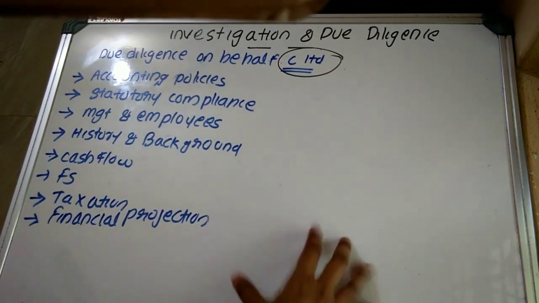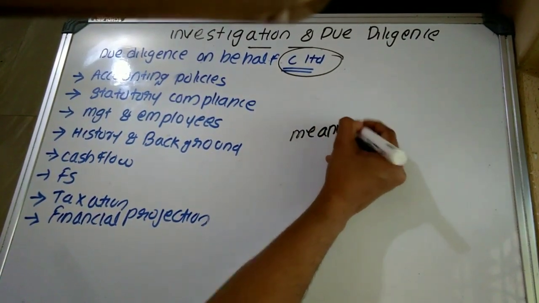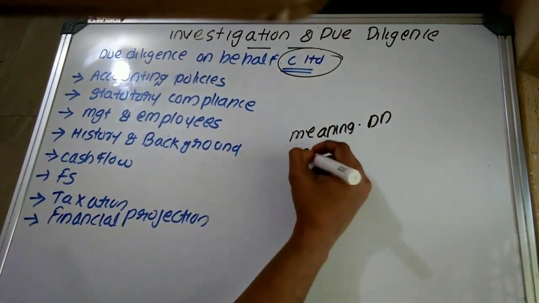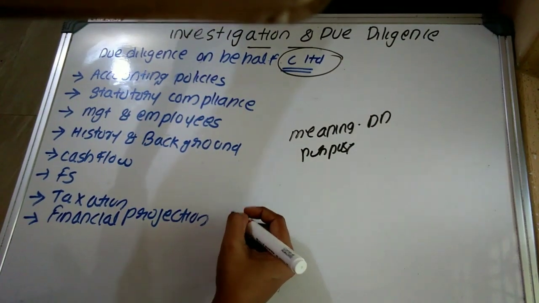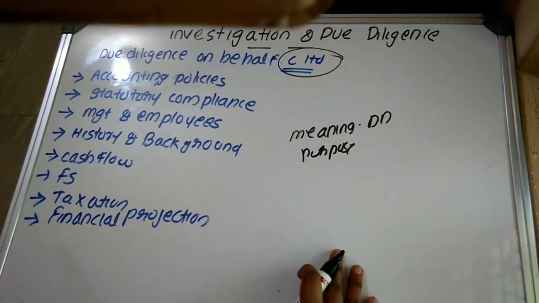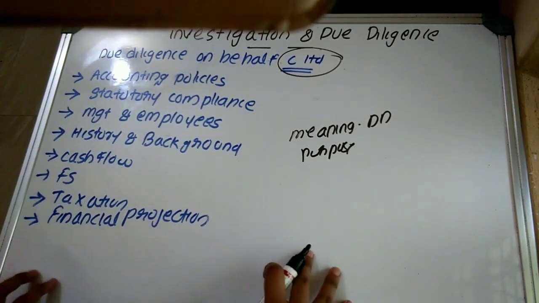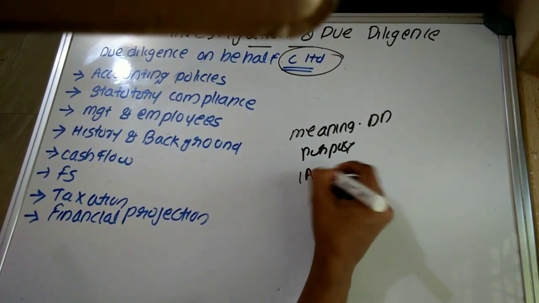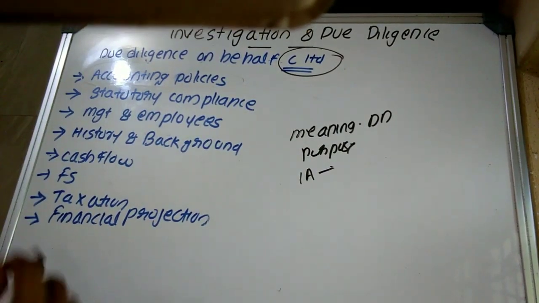So while answering the question, first of all you should indicate the meaning of due diligence, plus the purpose of due diligence: why the due diligence is to be conducted, what is the main purpose of conducting it. Plus it also helps to understand the following aspects, which the investigating accountant should follow. First of all, accounting policy.